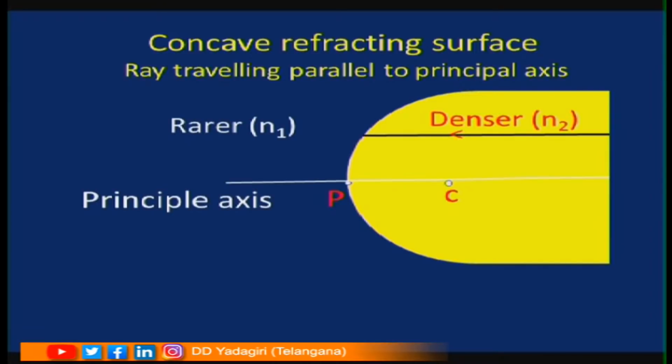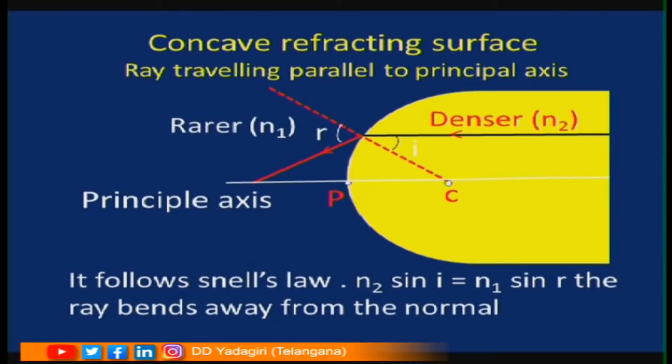So, draw the normal at this point, the angle of incidence is i, and the refracted light ray is bending away from the normal and it is going to touch the principal axis at one point. It follows Snell's law, n2 sin i is equal to n1 sin r.